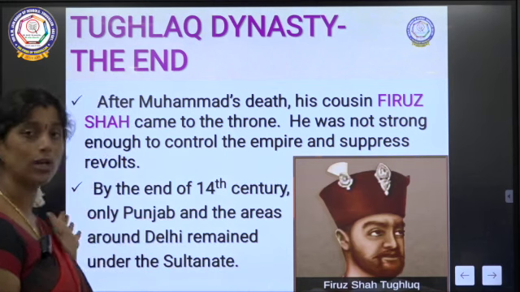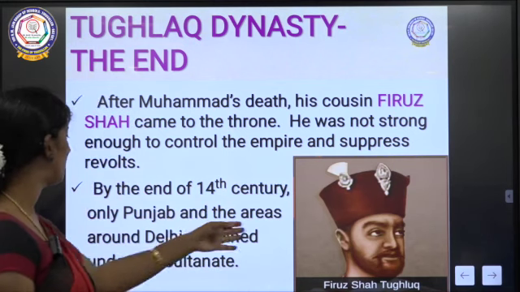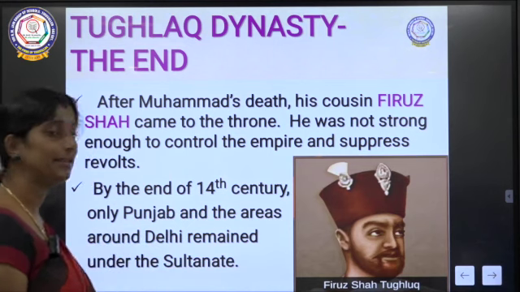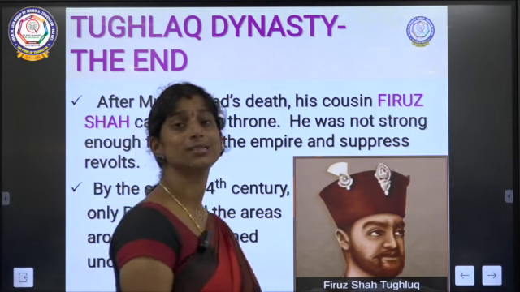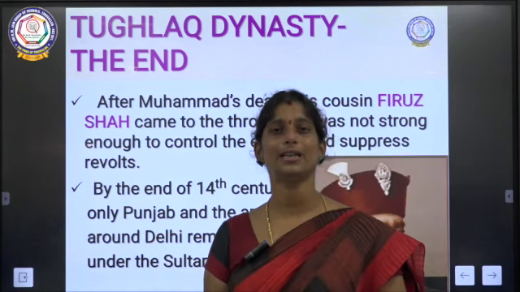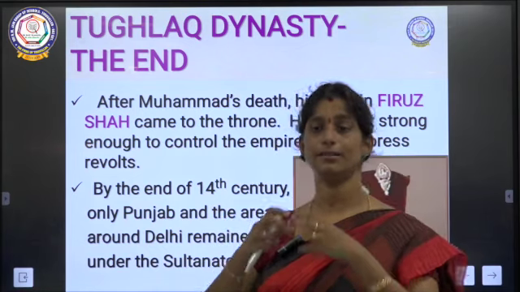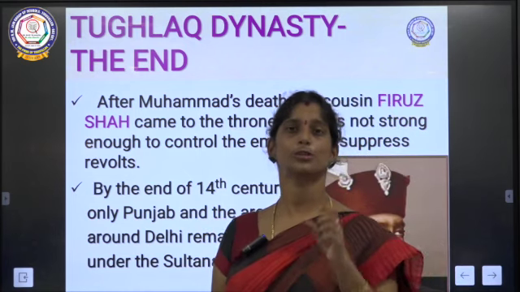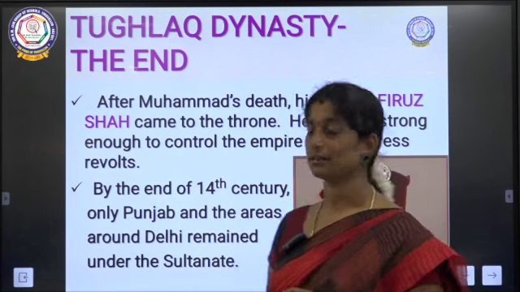So because of that, what happened? By the end of the 14th century, only Punjab and the areas around Delhi remained under the Sultanate. So the Sultanate, which had expanded from Delhi to almost the end of South India, shrunk to only Punjab and Delhi alone. So the Sultanate got shrunk. Okay.